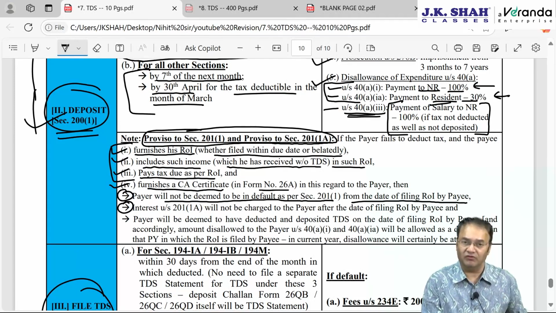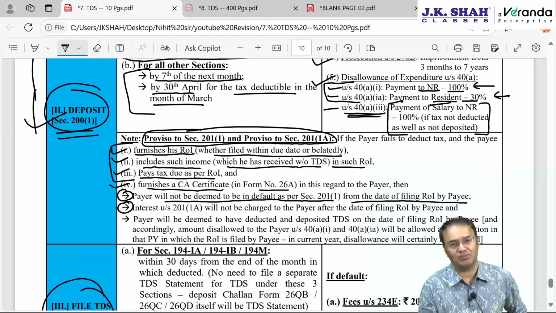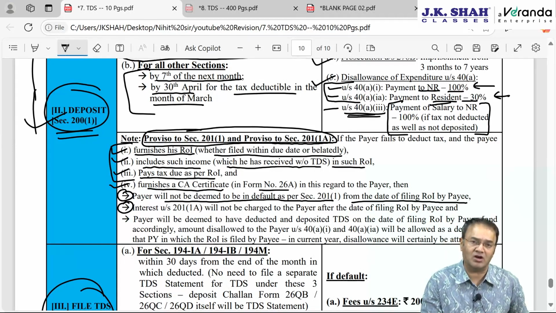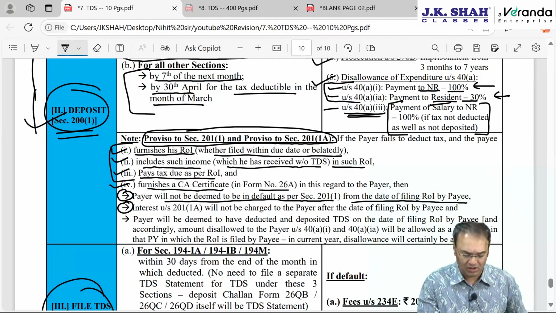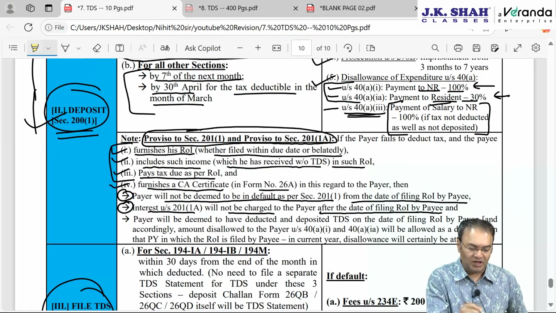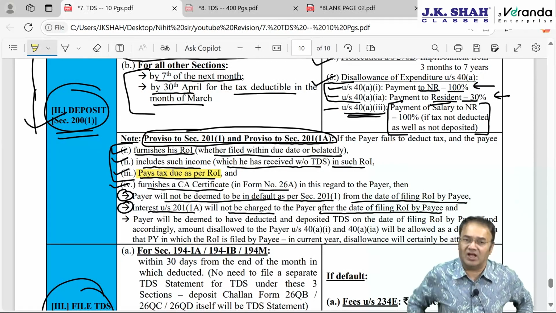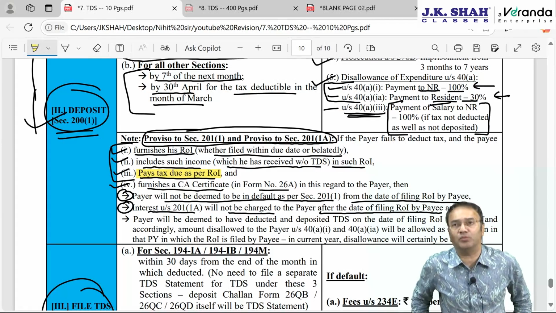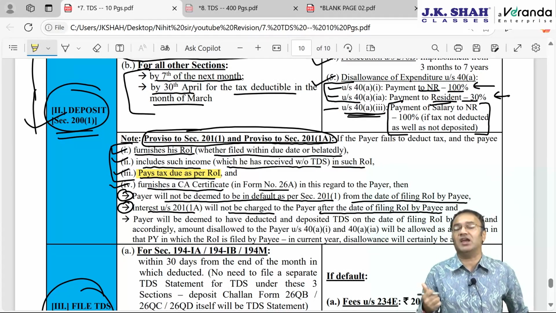But interest will be charged for some period, and for some period interest will not be charged. From what date will interest stop for the payer? Interest under 201(1A) will stop after the date of filing the IT return by the payee and not from the date on which the payee pays the tax. Logically, the benefit should be given to the payer from the date on which the payee pays the tax, because the government's money, the 1 lakh rupee TDS amount, was lying with the payer.